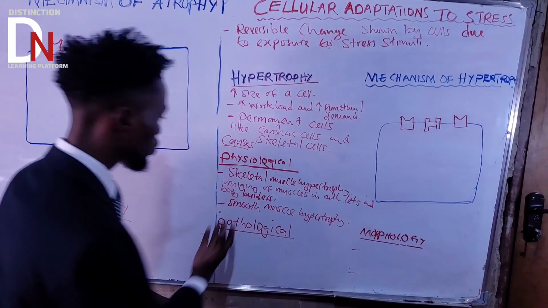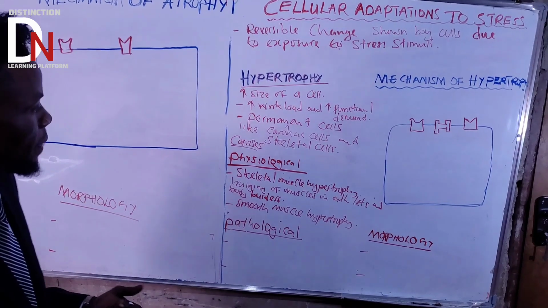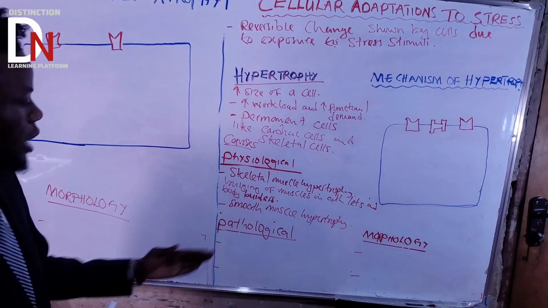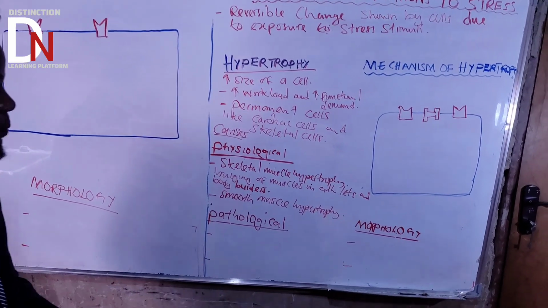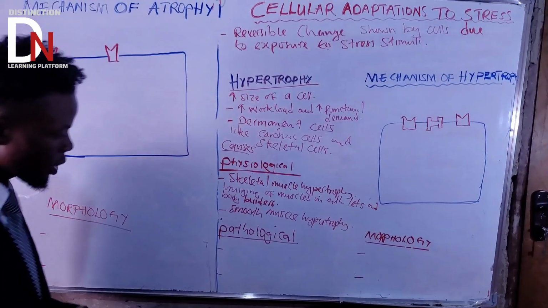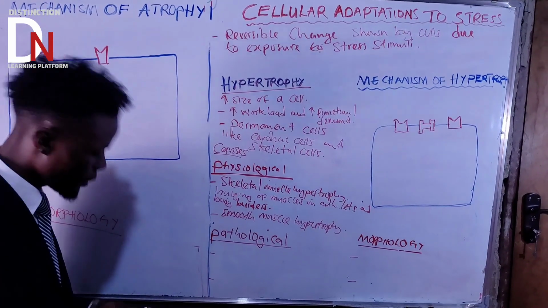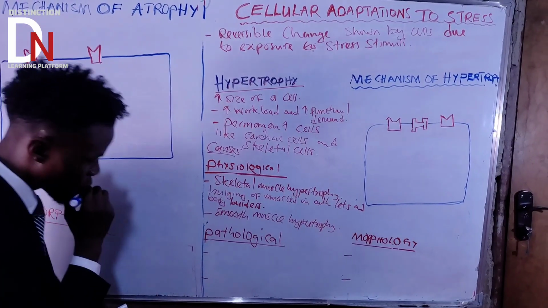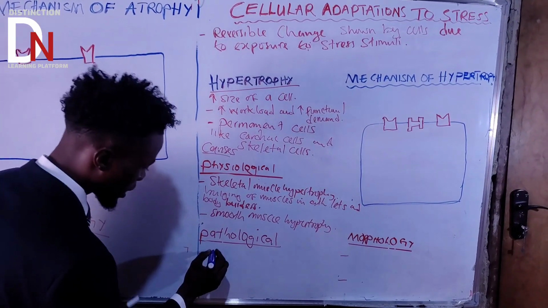So those are the two physiological causes of hypertrophy. Okay. Now let's go to the most important part, the pathological causes of hypertrophy. So what are the pathological causes of hypertrophy? The first cause is cardiac hypertrophy.